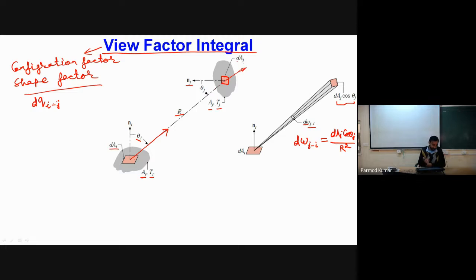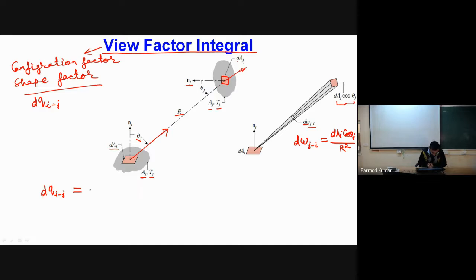So dq I to j represents the radiation emitted by surface I and received by surface J. If I have to find the value of this dq I to j, can you tell me what its magnitude will be? From our earlier two lectures, can you relate it? Any one of you? Can you relate?